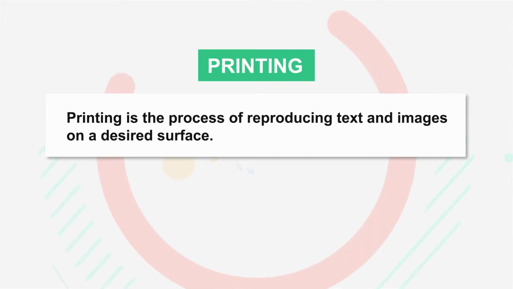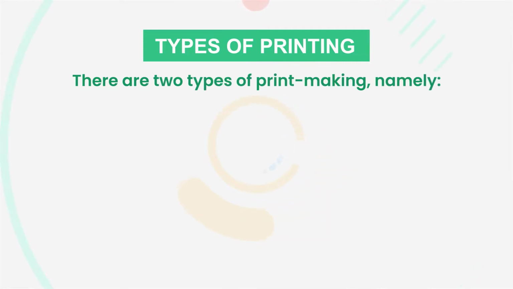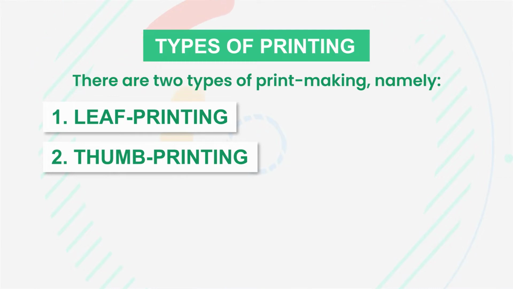Types of printing. There are two types of print making, namely, number 1, leaf printing, and number 2, thumb printing.